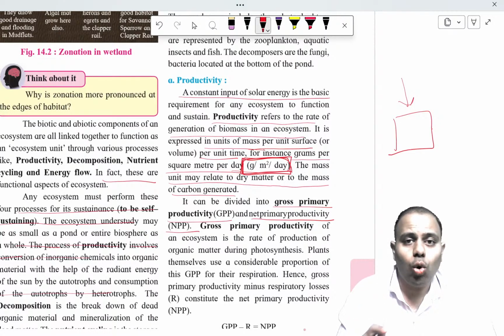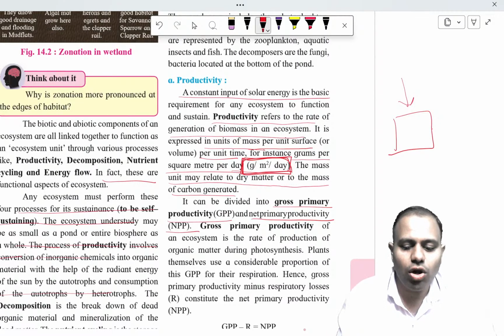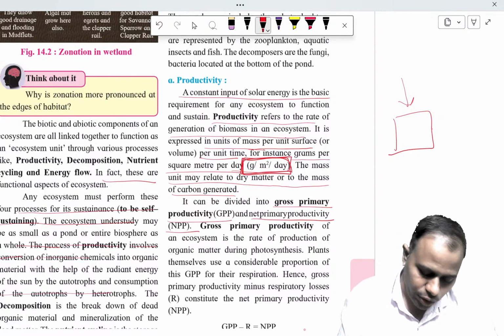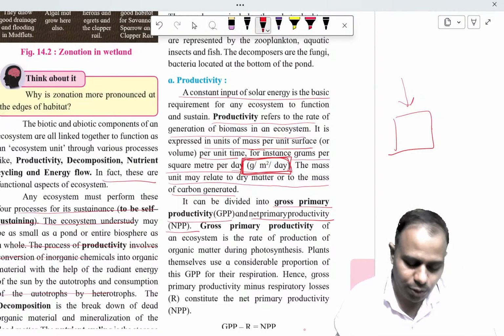So the total 100 grams is the gross primary productivity of that plant, and the 30 grams is utilized by the plant for itself. The remaining 70 grams is the net productivity, available for consumers or heterotrophs for their energy purpose. This is the difference between gross primary productivity and net primary productivity.